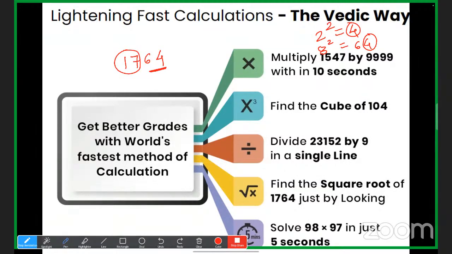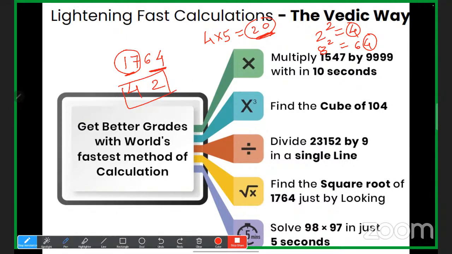Now just add 1 to that 4. 4 plus 1 is 5, right? Now 4 into 5 is 20, and 20 is larger than this 17, yes or no? Since it is larger, we have to take the smaller one. So 2 will be the right digit, and 42 is the right answer.